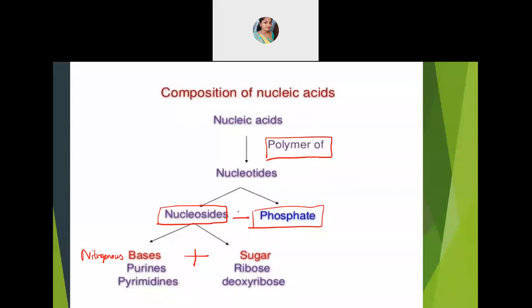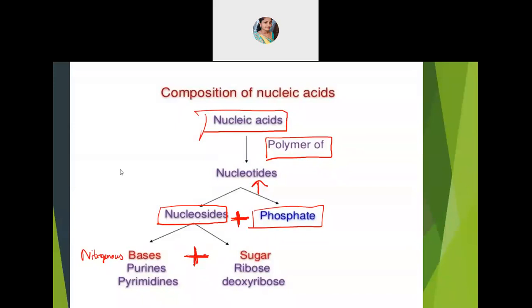I'm going in the reverse order now. When the nitrogenous base combines with the sugar, what you get is, I said, nucleoside. When nucleoside and phosphate combine together, what you get is nucleotide. When many nucleotides combine together, we get nucleic acid. Is this followed? The components are clear. Components are important for you. How is nucleotide formed? What do nucleotides contain? What is nucleoside?